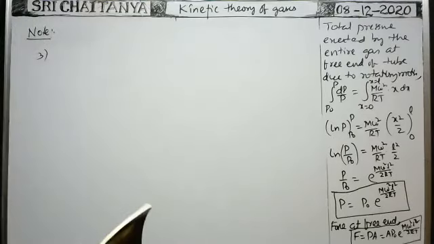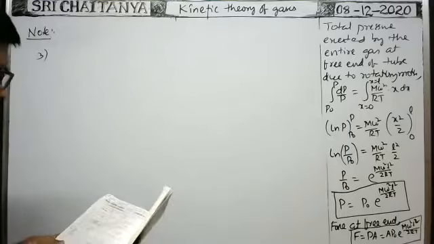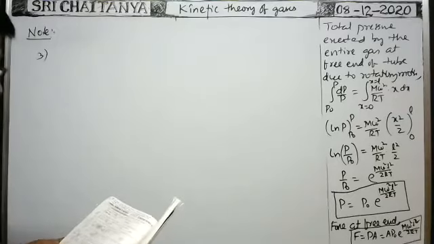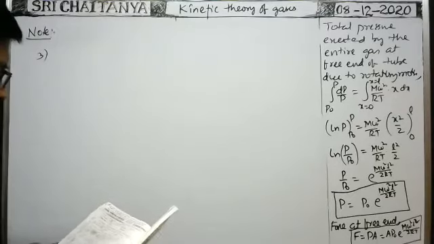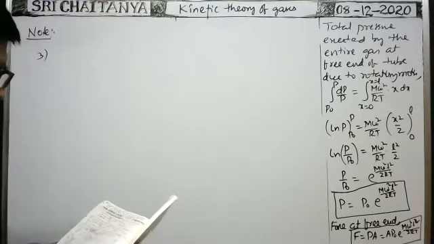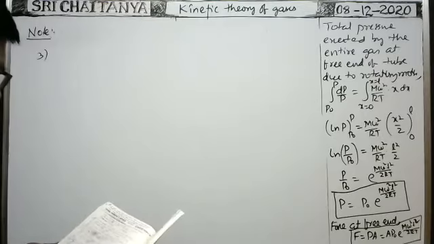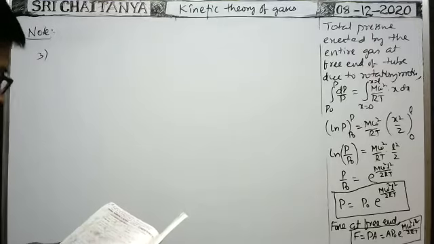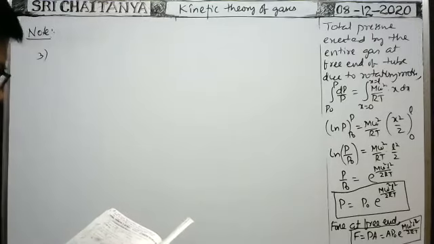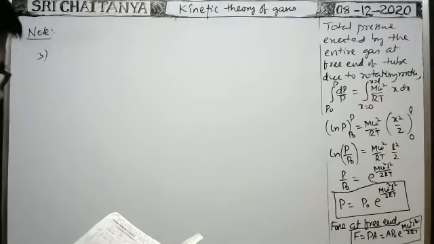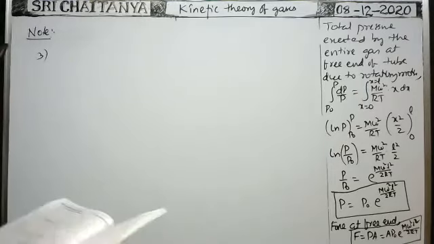Okay, third one. 2n molecules of ideal gas X, each of mass m, and 4n molecules of an ideal gas Y, each of mass 3m, are maintained at the same absolute temperature in the same vessel. RMS velocities are v1 and v2 respectively. Then along the x coordinate axis, what about vx by vy?